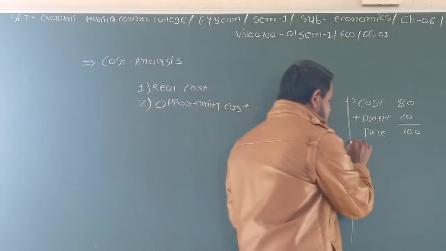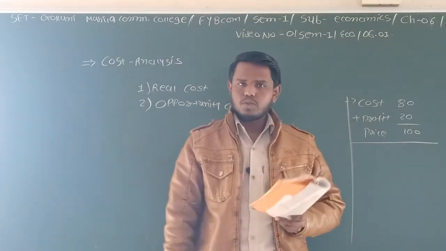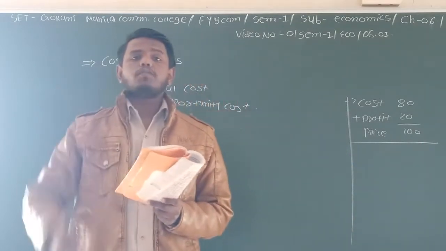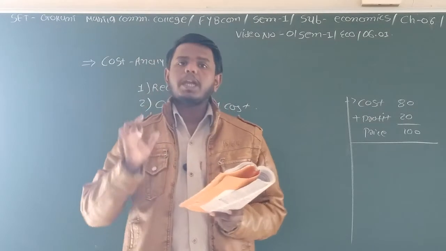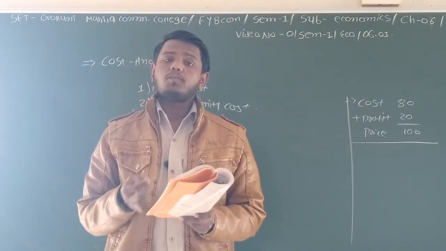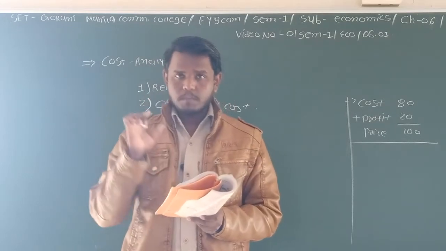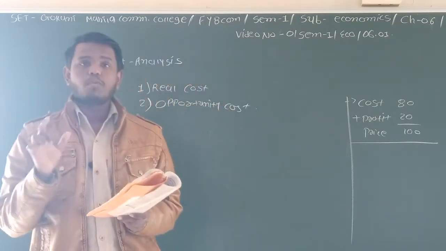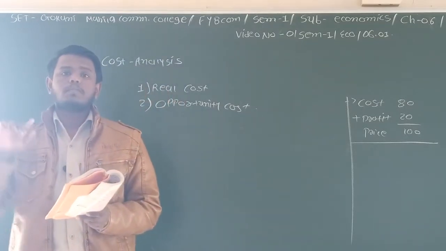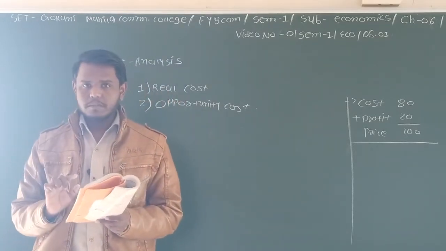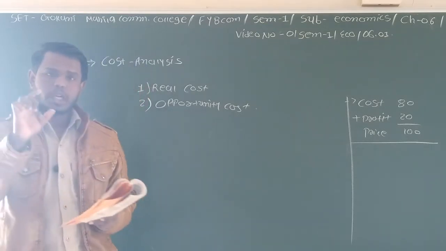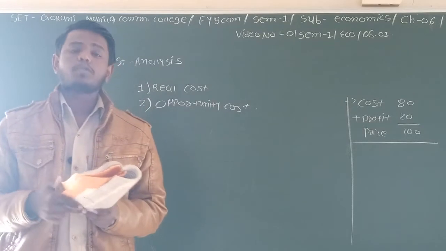Opportunity cost means when you have a choice to buy something and you have limited money, and from that money you can buy only some products, only some commodities, so you have to leave out some goods, some commodities. The cost of those left out goods is called the opportunity cost.